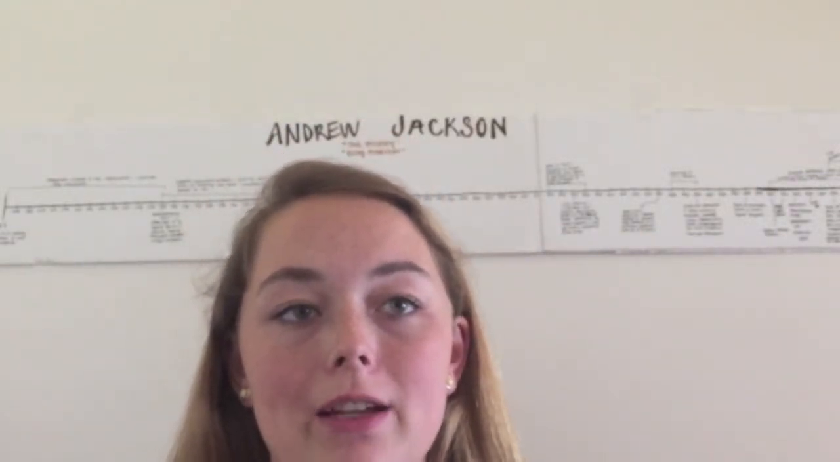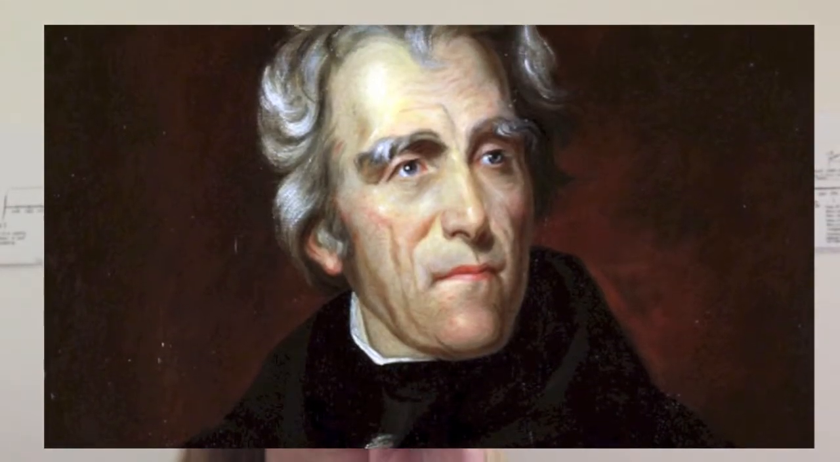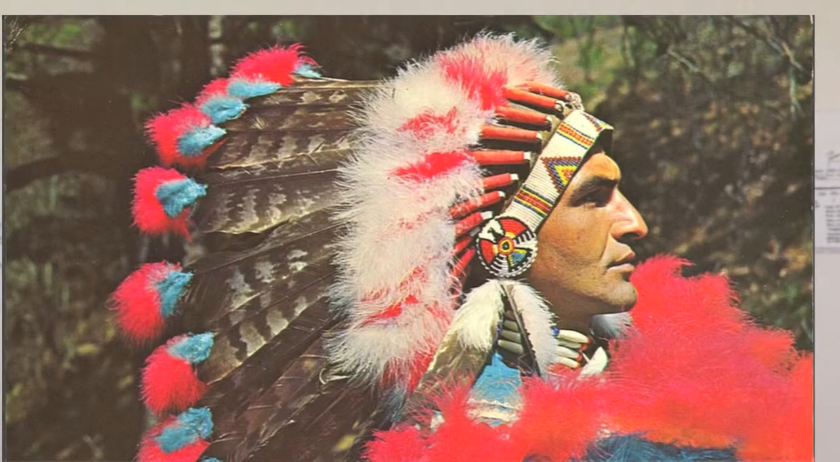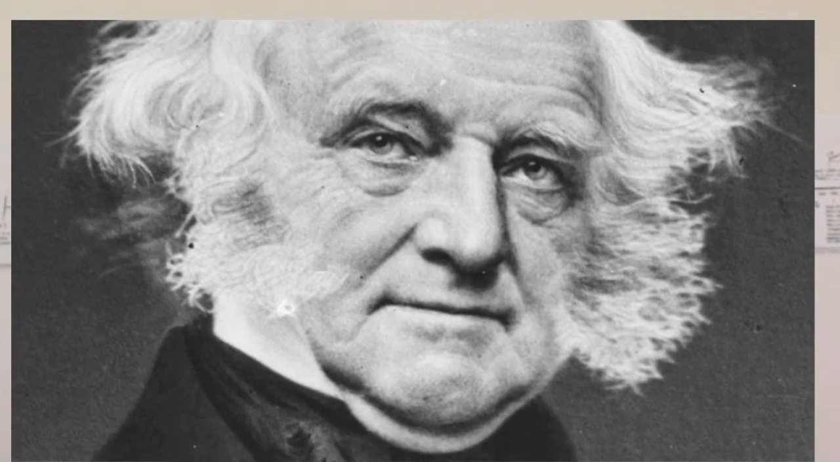Hello, my name is Jessie Anderson, and for my APUSH final project, I chose to explore the life and legacy of Andrew Jackson, the 7th President of the United States. Major figures involved in Andrew Jackson's life include John Quincy Adams, the Cherokee Indians, Peggy Eaton, John C. Calhoun, Henry Clay, and Martin Van Buren.